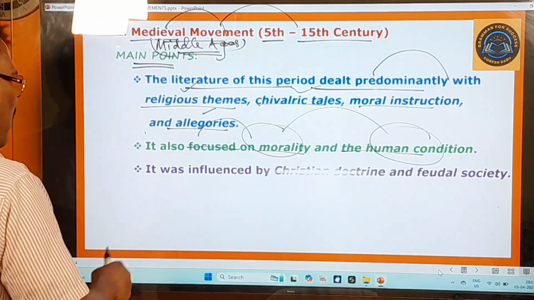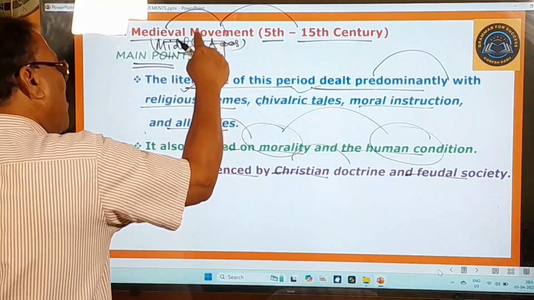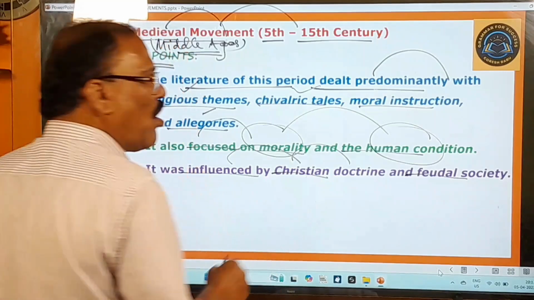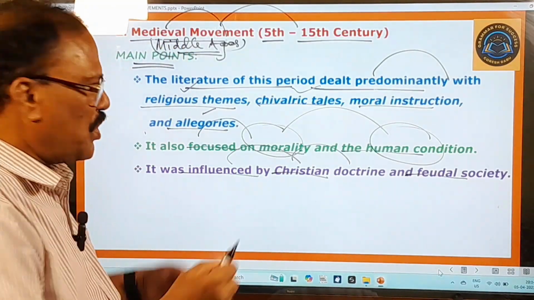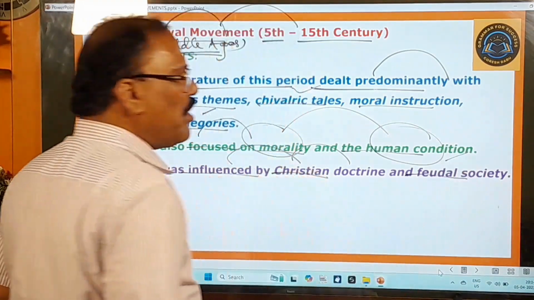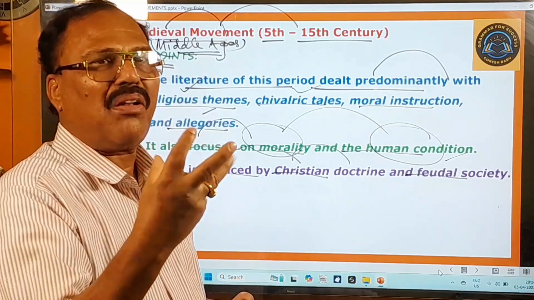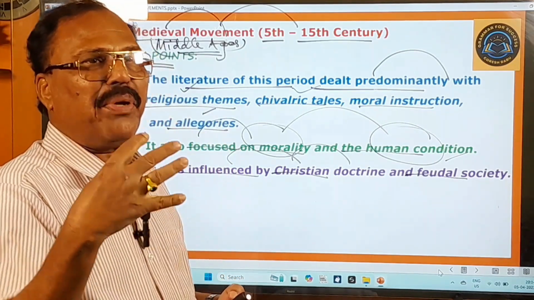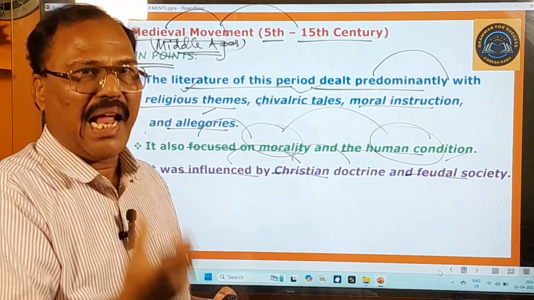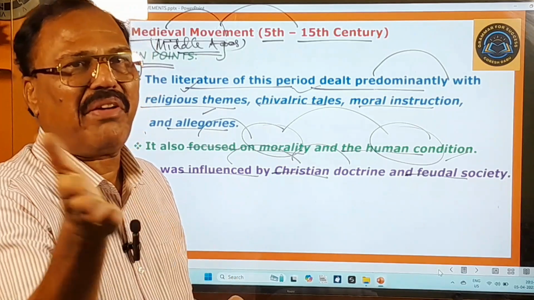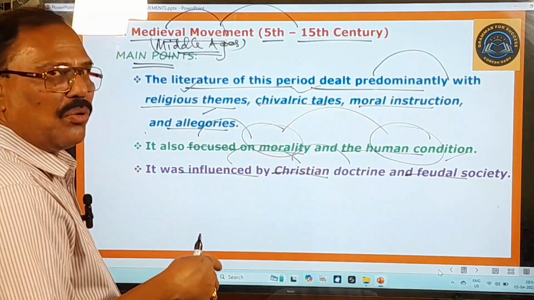And the third important point is that it was influenced by Christian doctrine and feudal society. Christian doctrine means Christian philosophy, Christian principles, Christian values, and so on. And feudal society also. Feudal means a kind of political organization in which the people work under a landlord, taking the land from that landlord. In Telugu that is called Pettandari Vyavastha, or Pettandari Samajamu. You can take the Telugu meaning from that.